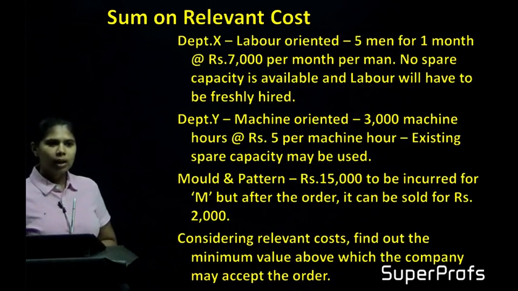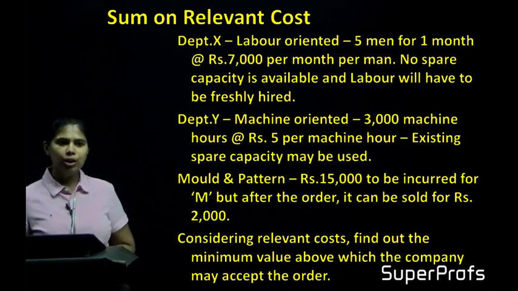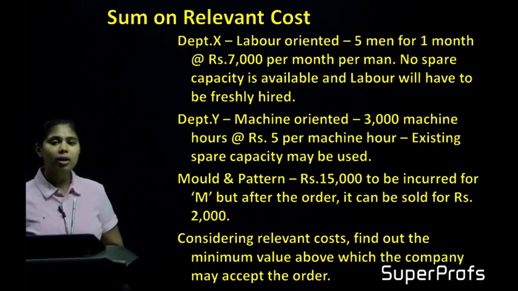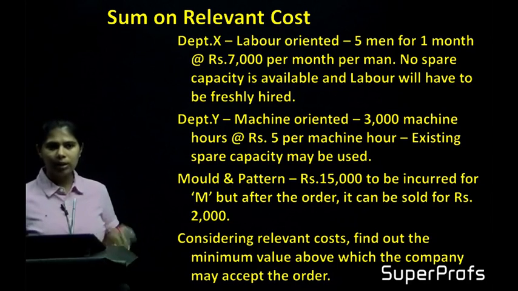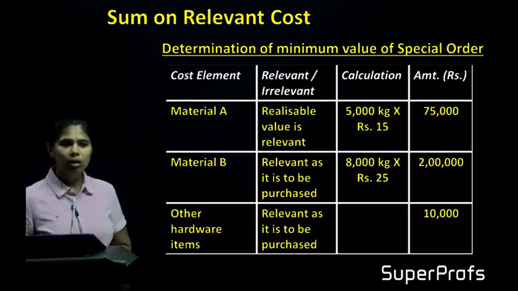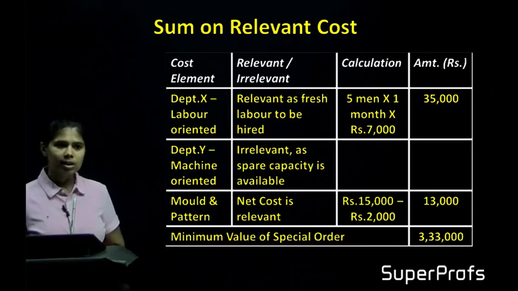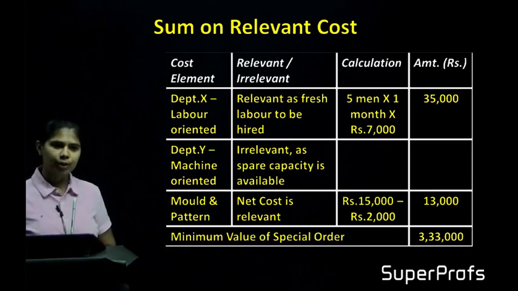Department Y, machine oriented, 3,000 machine hours. However, existing spare capacity is there. So whether I make this or not, I'm not incurring extra cost and therefore this is not relevant. It's irrelevant as spare capacity is available and therefore there is no cost added for it.